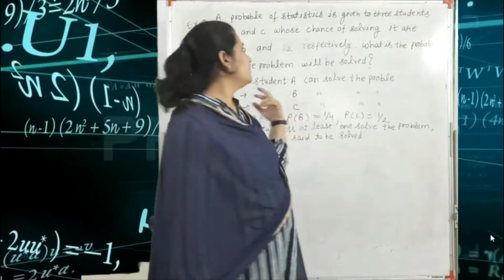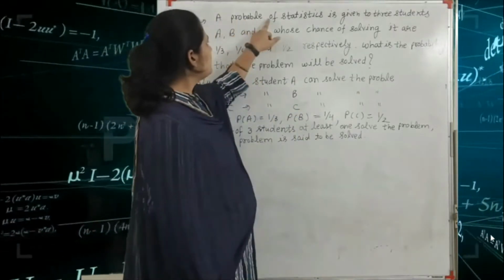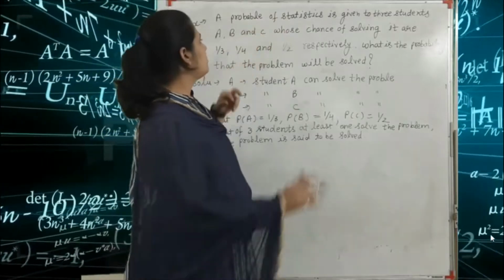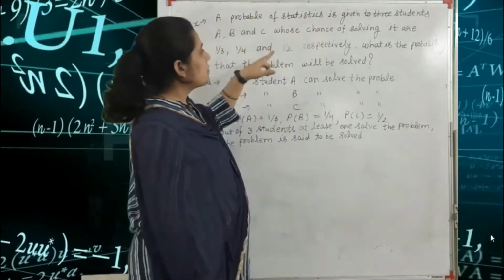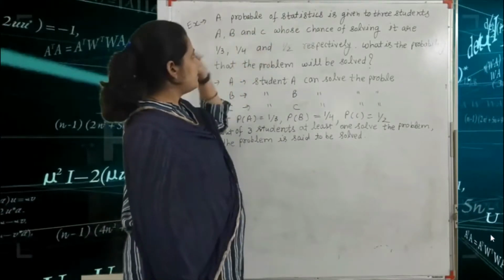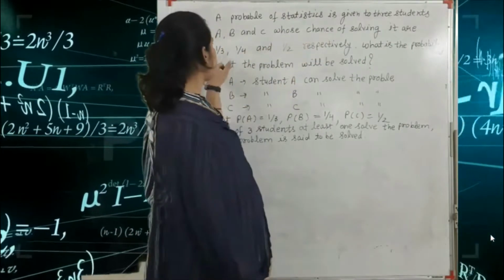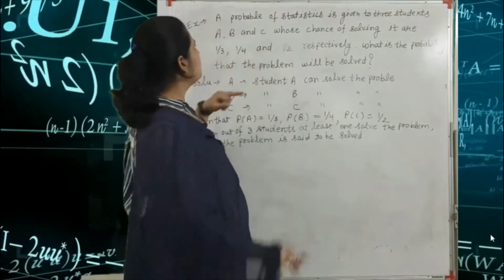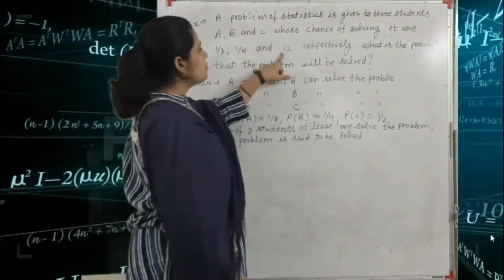This is the next example of simple basic probability, a problem of statistics. A problem of statistics is given to three students A, B and C, whose chances of solving it are 1 by 3, 1 by 4 and 1 by 2 respectively.